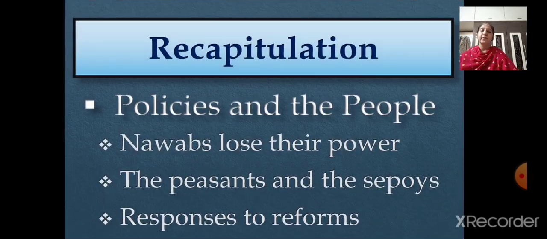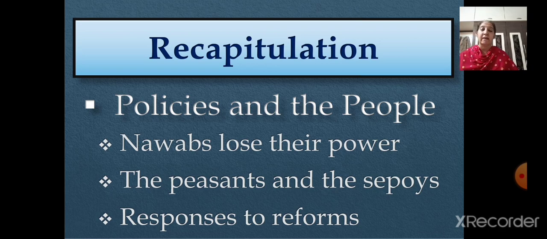So children, today let's have a quick recap of what we have done in today's session. We started with the main topic, the policies and the people. We saw that not only the kings and queens, but even the landlords, sepoys, and soldiers, everybody was affected by the policies given by the East India Company, correct? Then we saw how the Nawabs lost their power. Then we saw that many ruling families tried to negotiate with the company.